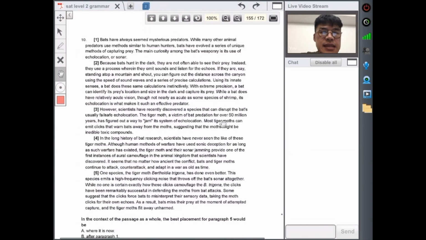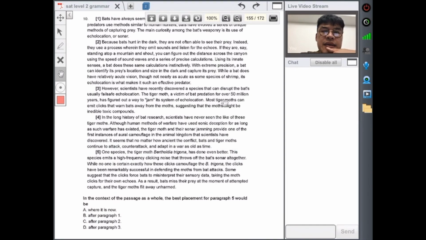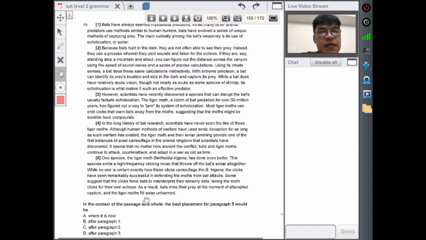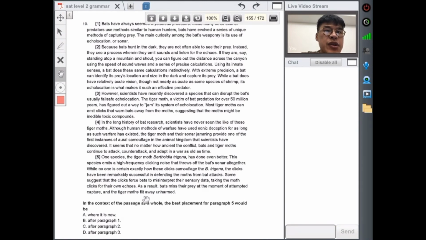All right, last but not least, let's take a look at, in context, the passage as a whole, the best placement for paragraph 5. "One species, the tiger moth Bertholdia trigona, does even better. This species emits high-frequency clicks that throw off bats' sonar altogether. While no one is certain exactly how these clicks camouflage the moth, the clicks have been remarkably successful in defending the moth from bat attacks. Some suggest that click-forced bats misinterpret their sensory data, mistaking moth clicks for their own echo. As a result, bats miss their prey at the moment of attempted capture and the tiger moth flies away unharmed." All right, it should be flies away unharmed.